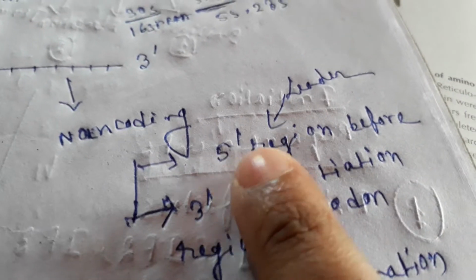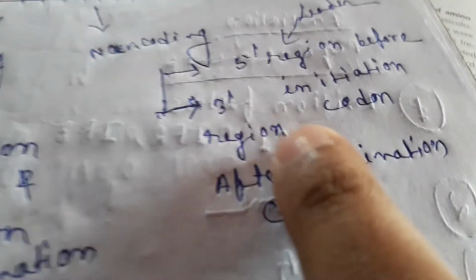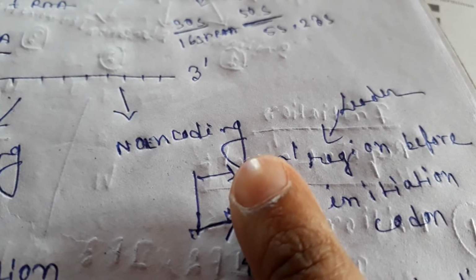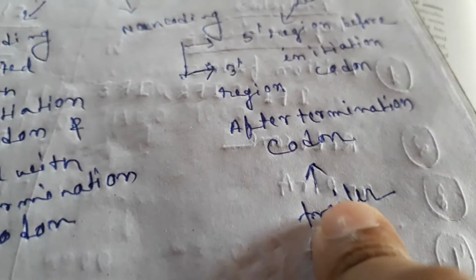This sequence is known as the leader sequence. And if the non-coding sequence is present at the 3' region, then it is known as the trailer sequence.